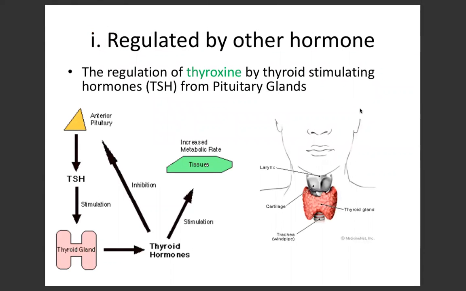Okay, the first way is being regulated by the other hormone. Okay, contohnya dalam buku teks awak dia bagi tentang regulation of the thyroxine hormone by thyroid stimulating hormone, or you can say TSH. So dalam exam boleh tulis TSH pun dah cukup. Okay, from pituitary gland. Apa maksudnya? Pituitary gland ni akan secrete TSH. So TSH ni lah yang akan arahkan thyroid gland untuk secrete hormon thyroxine. Tu secara ringkasnya lah.